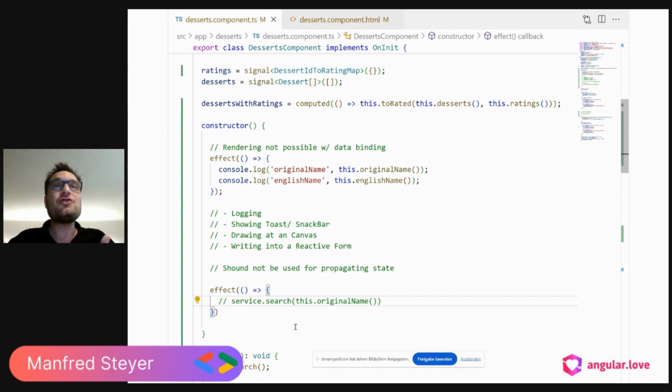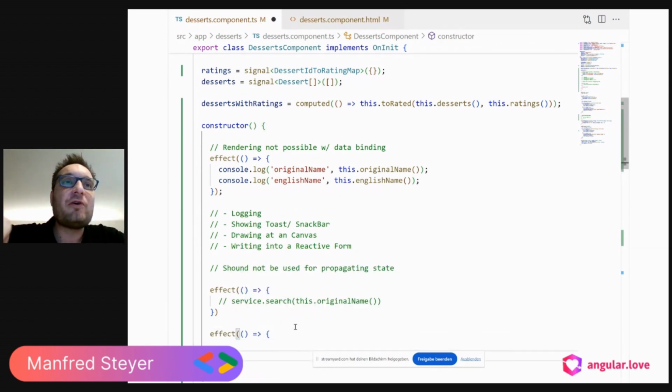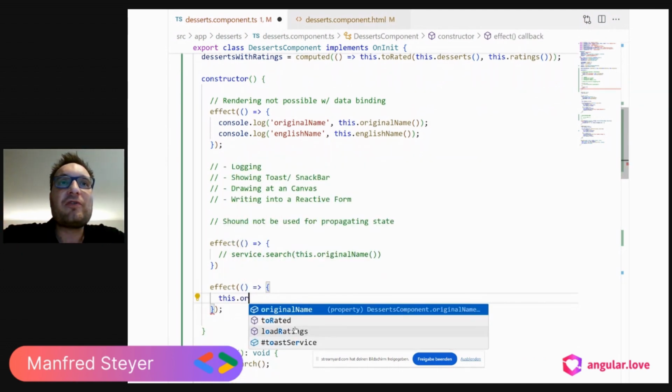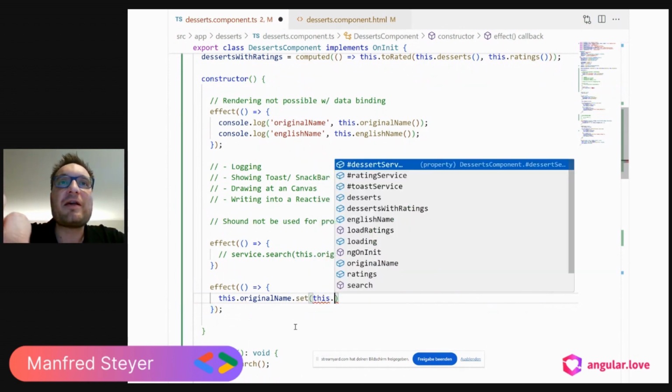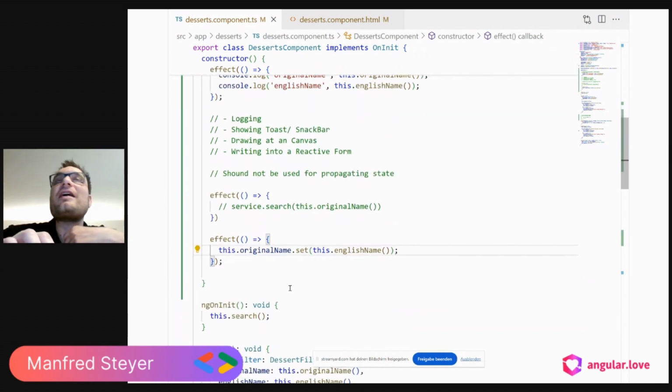Another issue that is somehow related to the first one is, if we have such a reactive chain, we might end up with a cycle. And hunting down and debugging cycles is really difficult because they lead to an infinite loop and our browser might crash. That's why we are not allowed by default to write a signal within an effect. So if I would say, well, the original name is the same as the English name, because nowadays everything is English, then we would get an exception from Angular.